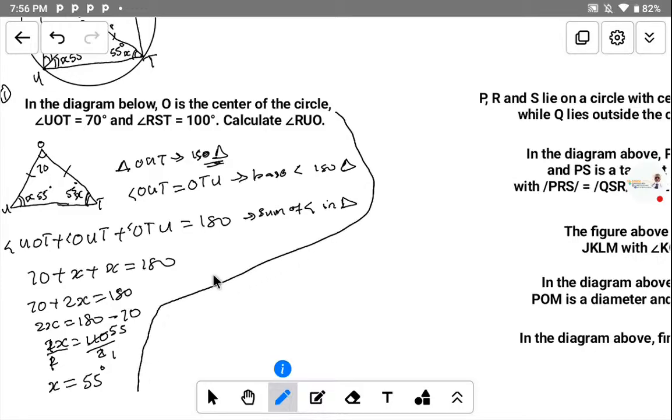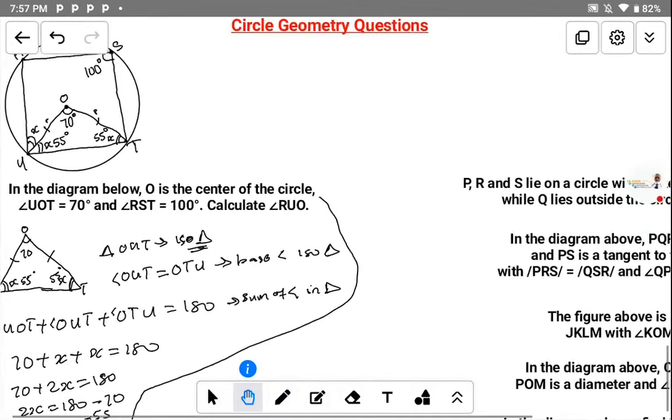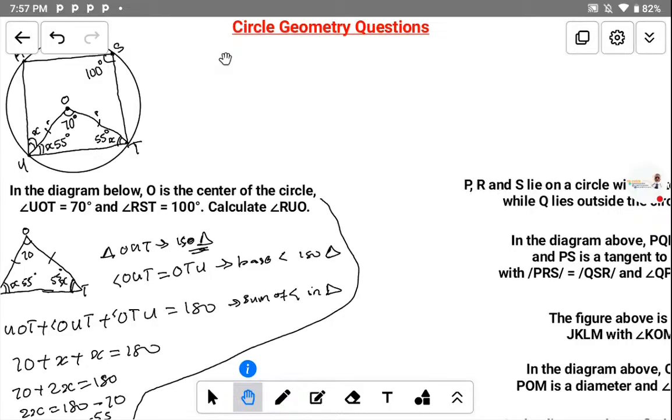Let me just bring the diagram out. I think it will be better if I solve it here, for better understanding.